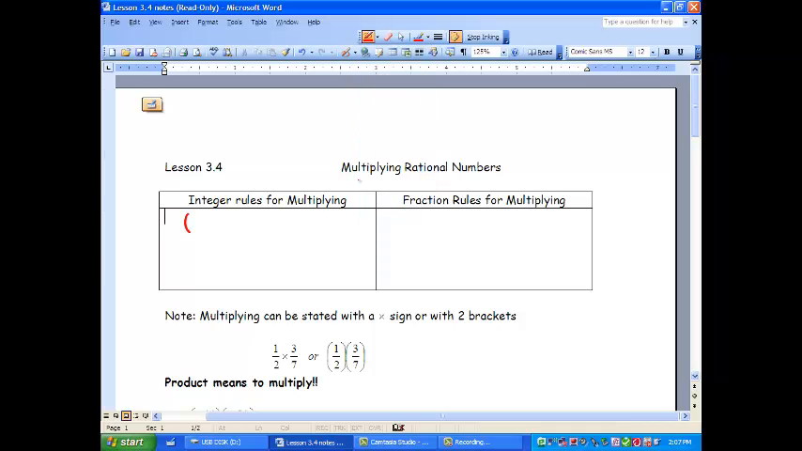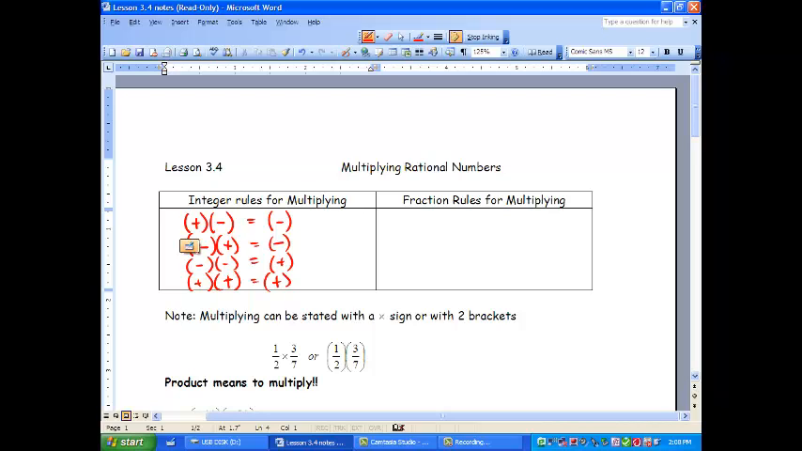All right. So if we have a positive and we multiply it by a negative, what are we going to get for our answer? Well, we're going to get a negative. All right. Next, we've got negative times a positive. Well, guess what? We're still going to get a negative. Then we've got a negative times a negative, and two negatives make a positive. All right, and finally, two positives. Well, we still get a positive answer.